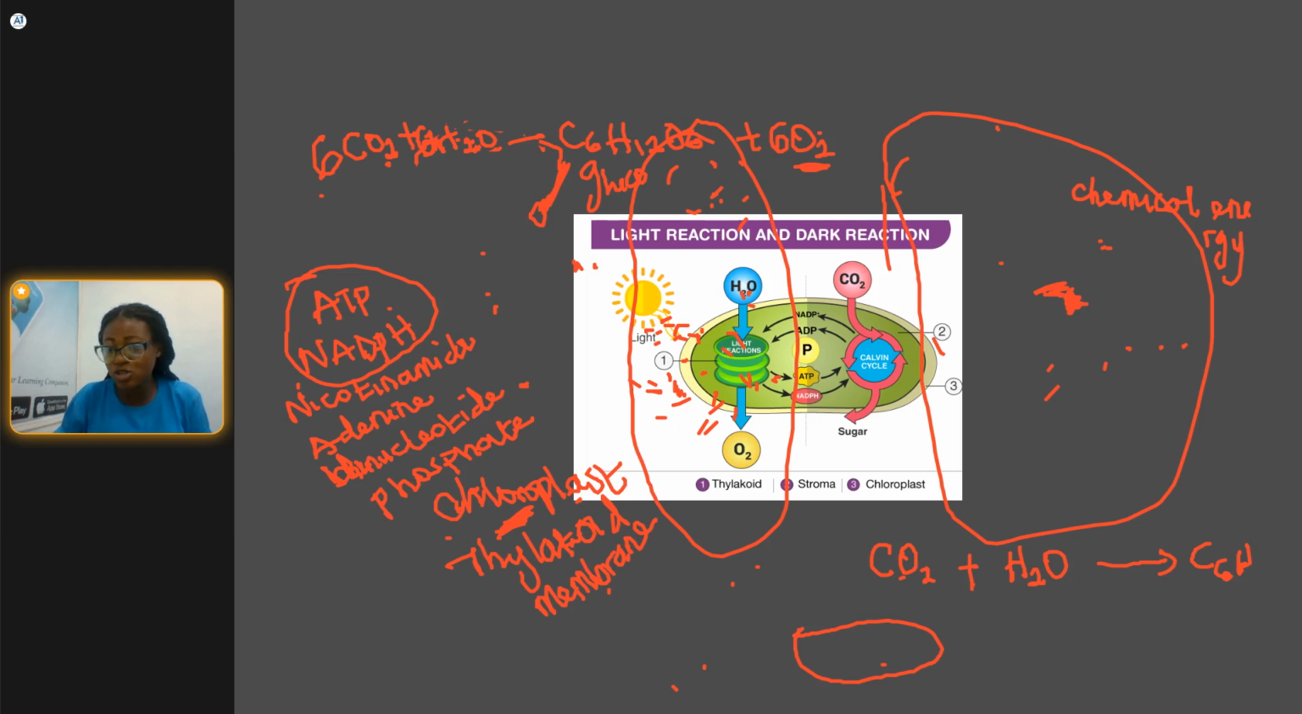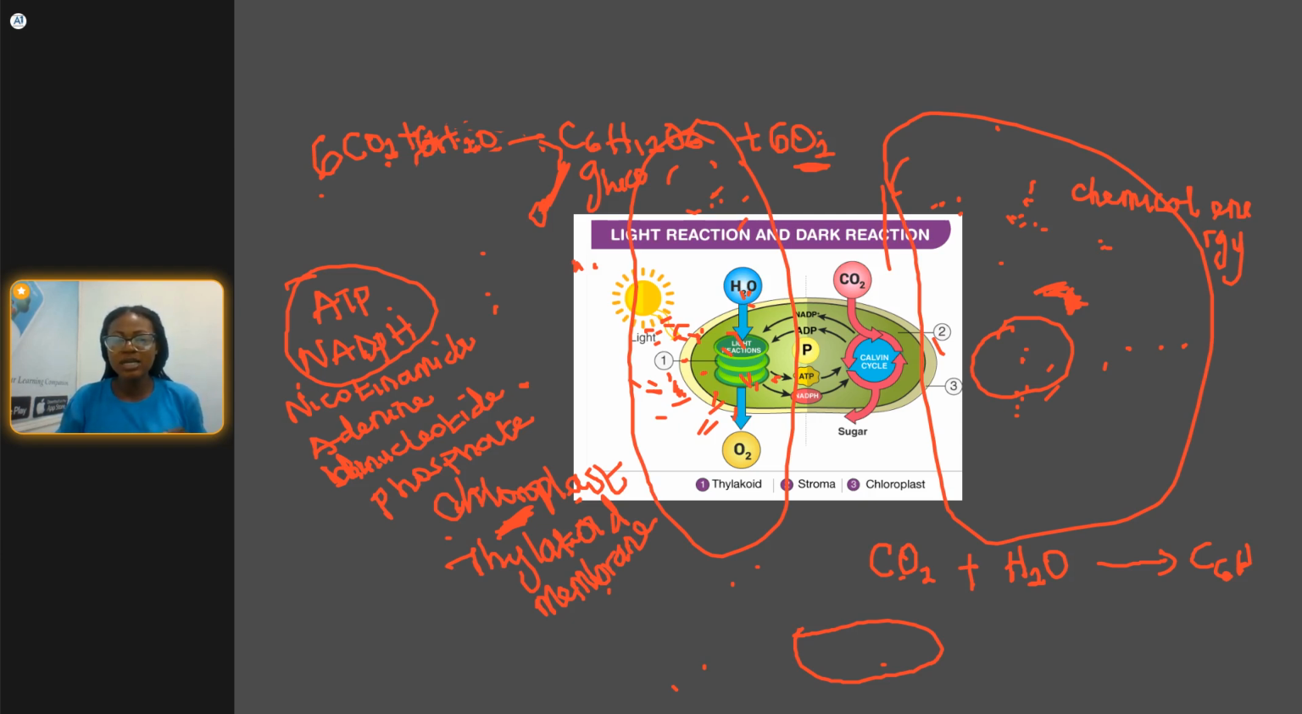So the dark reaction is also known as the Calvin cycle, as you can see here, Calvin cycle. All right. So the ATP and NADPH made from the light reaction, they make use of it during the dark reaction in order to work with the CO2 so that glucose can be produced. All right, so that glucose can be produced.